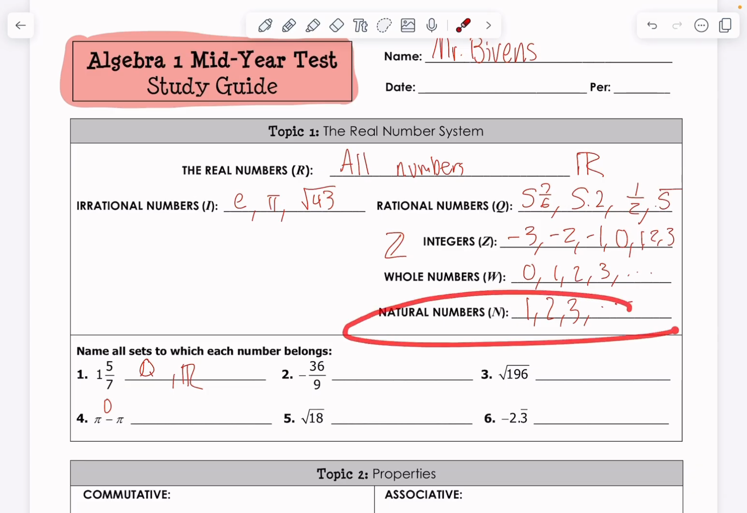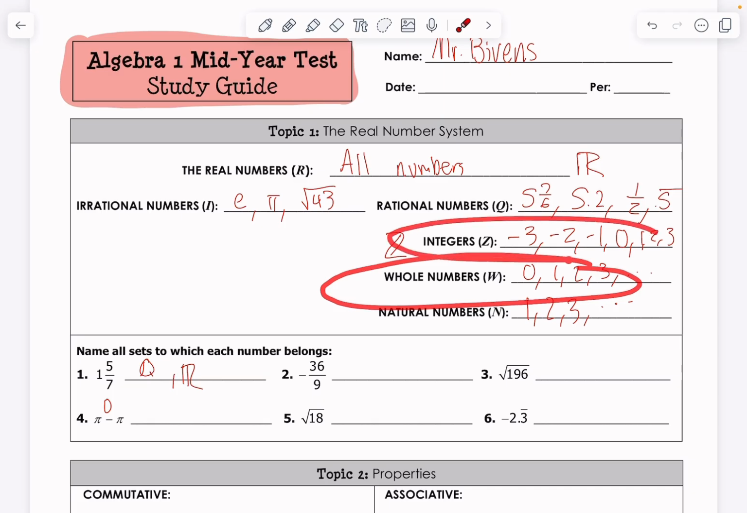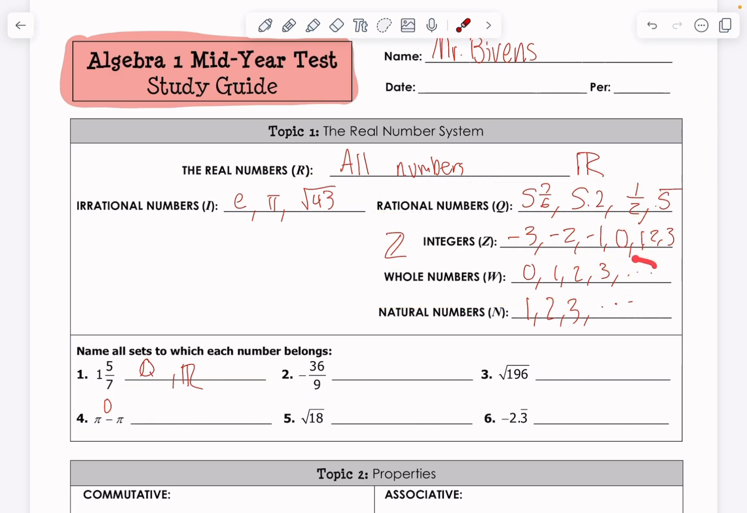Is it a natural number? No, the set of natural numbers does not include 0, but the whole numbers do, the integers do, rational numbers do, and real numbers do. Okay, so again, if it belongs to the set of whole numbers, it belongs to all the sets above. Obviously not irrational, okay? So hopefully we put whole numbers, the set of integers, rationals, and reals. It belongs to all of those, okay?